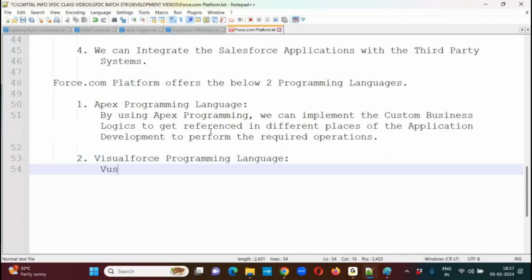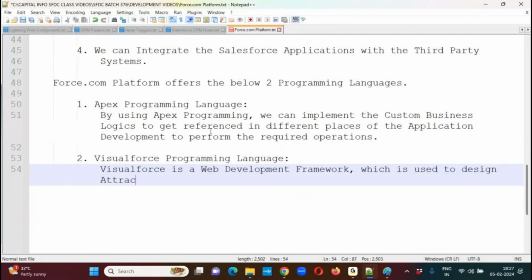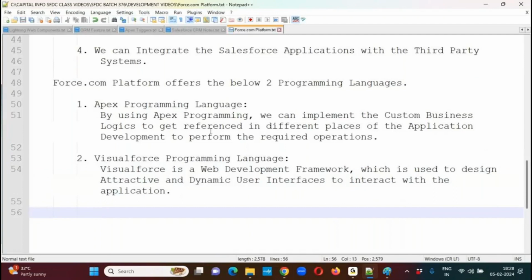Visual Force. Visual Force is a web development framework which is used to design attractive and dynamic user interfaces, to interact with the application. These are the 2 programming languages available as part of this development.